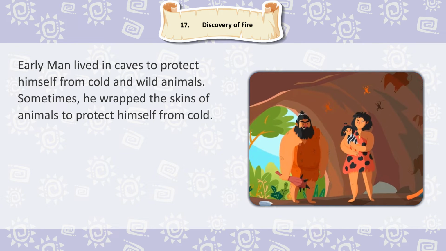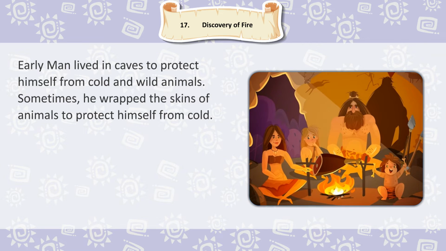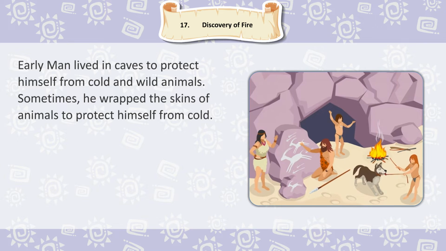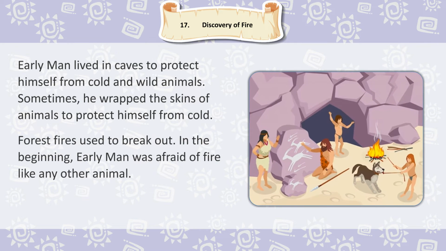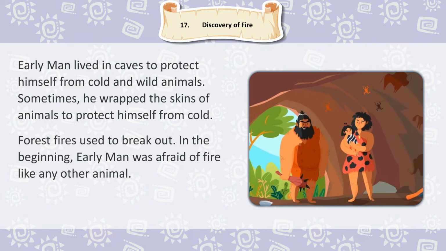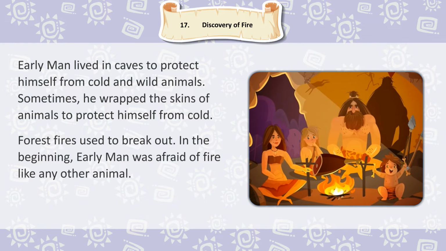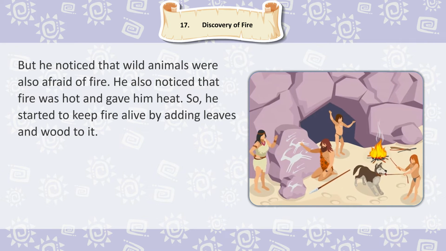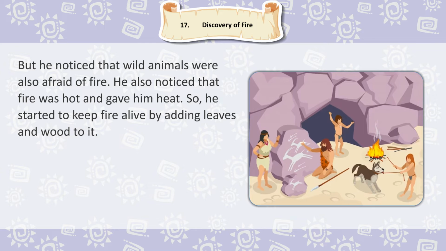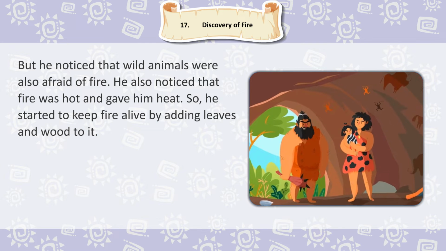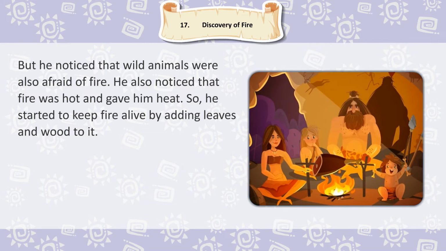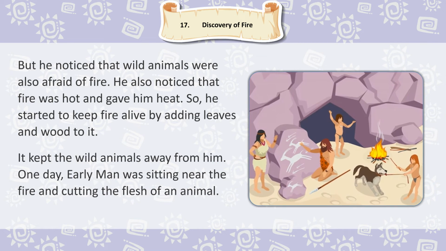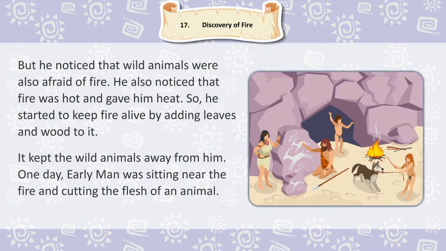Early Man lived in caves to protect himself from cold and wild animals. Sometimes he wrapped the skins of animals to protect himself from cold. Forest fires used to break out. In the beginning, Early Man was afraid of fire like any other animal. But he noticed that wild animals were also afraid of fire. He also noticed that fire was hot and gave him heat. So he started to keep fire alive by adding leaves and wood to it. It kept the wild animals away from him.